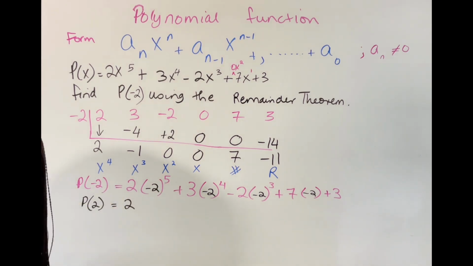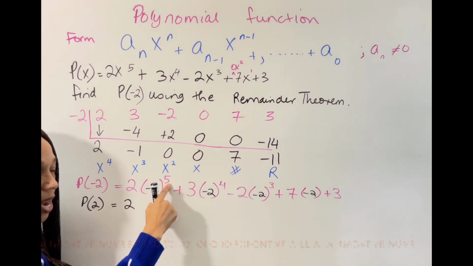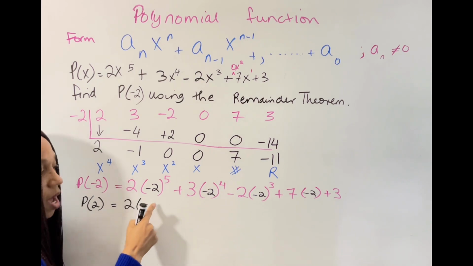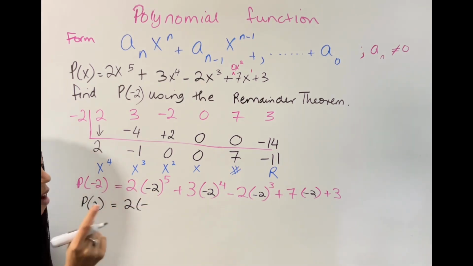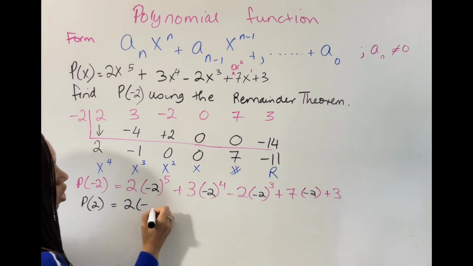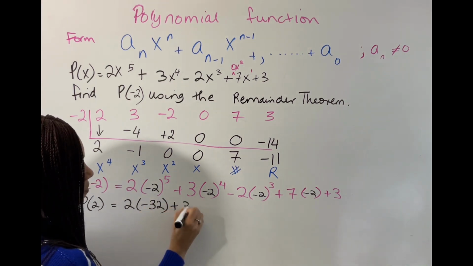Off the top, I can show you a trick. Since you are raising a negative number to an odd exponent, your answer here must always be negative. And then you can go back now. Off the top, we know that 2 to the 3rd power is 8, and then 8 times 2 is 16, and 16 times 2 is 32. So this would be negative 32. And then you have your 3 here.